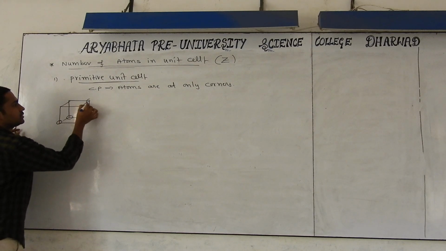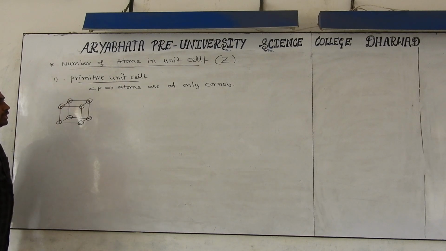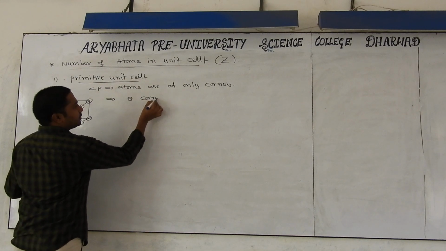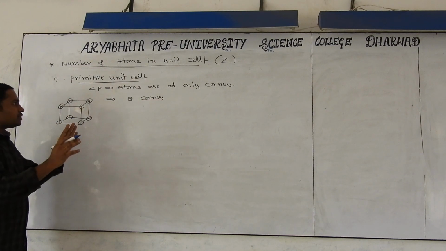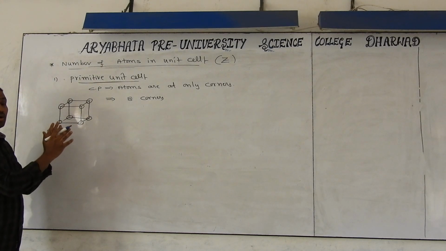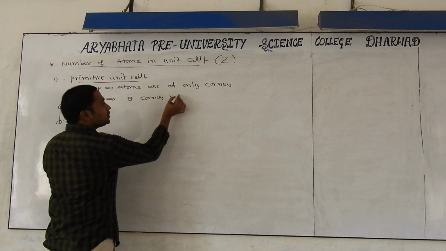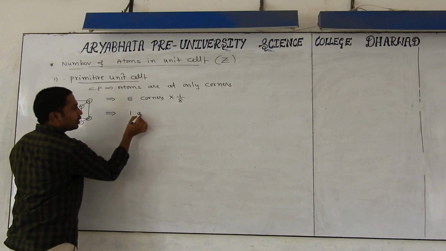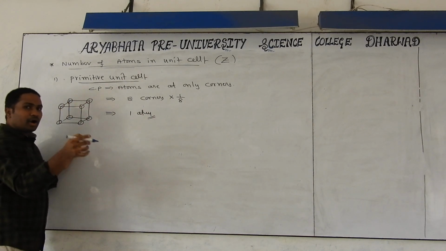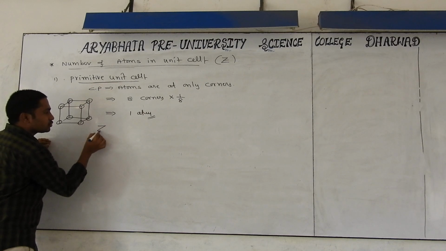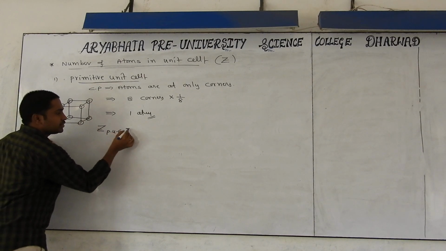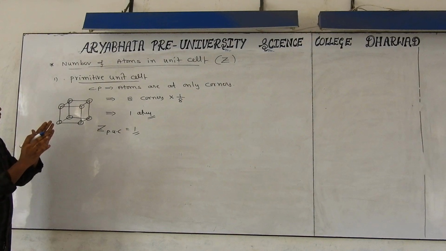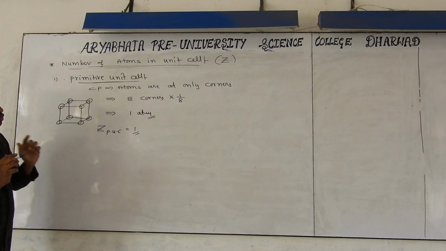Yes, if you take like this. Okay, how many corners will be there? 8 corners will be there. My question: are these 8 corners 100% belonging to this unit cell? No. From each corner, what is the contribution? 1 by 8. Just now we discussed. So 8 into 1 by 8 is nothing but what? 1 atom will be there. In case of the primitive unit cell, the Z value is equal to 1. After sharing and everything, how many atoms belong to this primitive unit cell? 1 atom. Did you get my point or not?